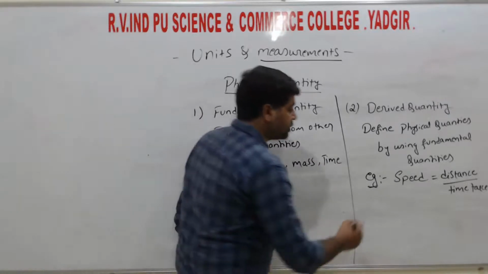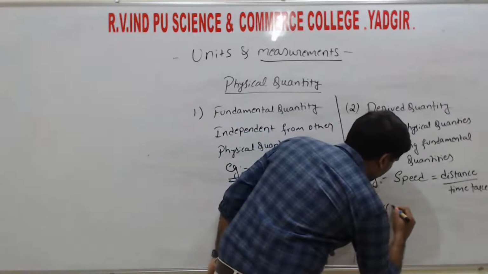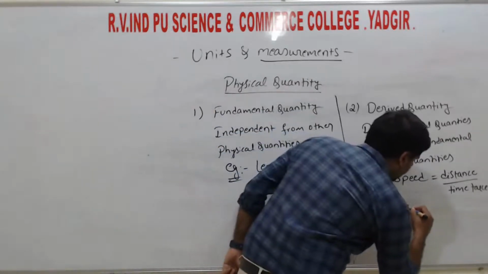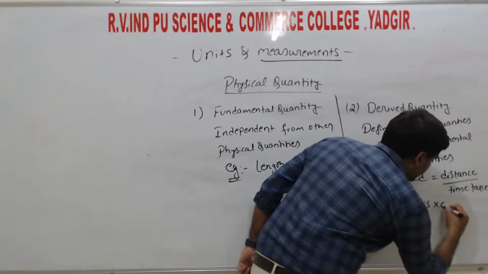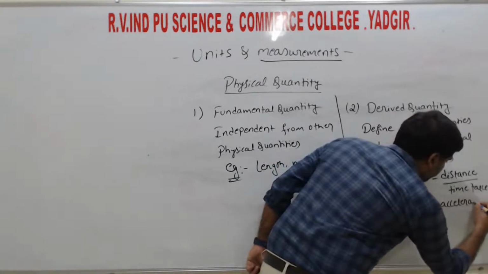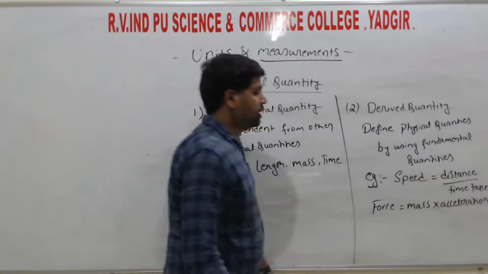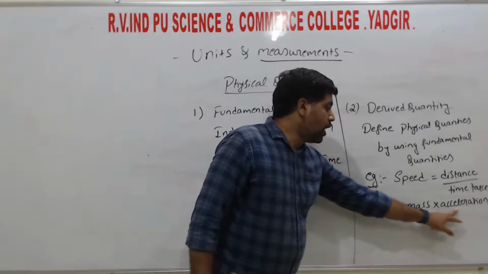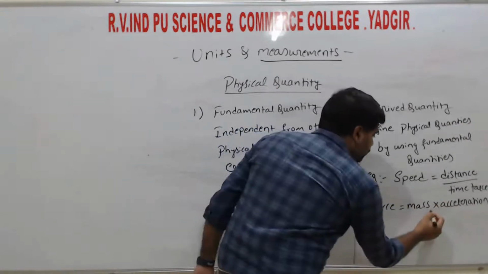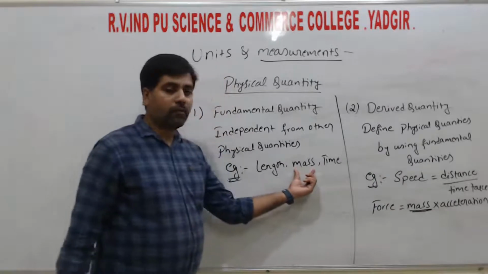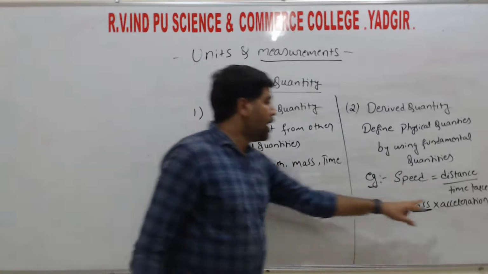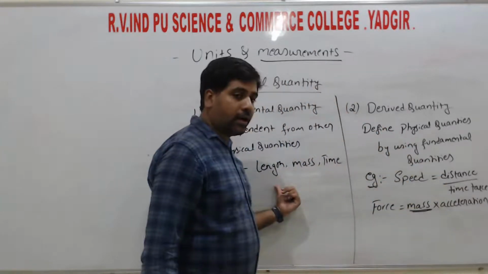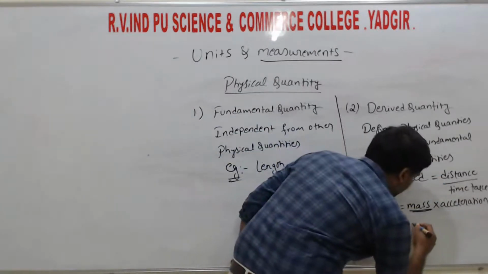If we take one more example, that is force. Force can be defined as mass into acceleration, right? Again, here mass is the fundamental quantity, and acceleration we can define in terms of fundamental quantities.